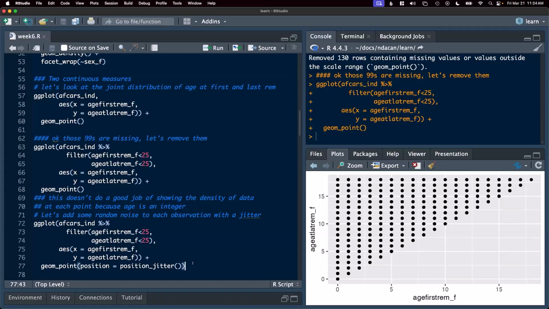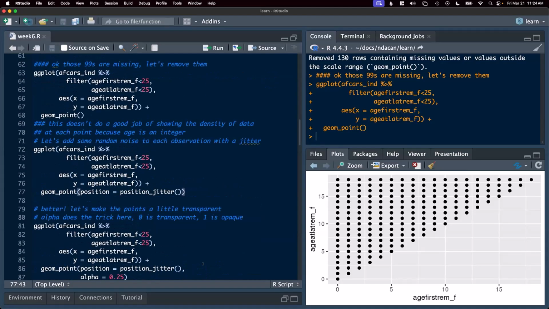So the first thing we want to do is add a little bit of random noise onto each of those points. We can do that in our geom_point function by adding an argument for position. And we're going to tell R to use jitter to add a small amount of random noise to the position of each point so that the points are no longer exactly overlapping.